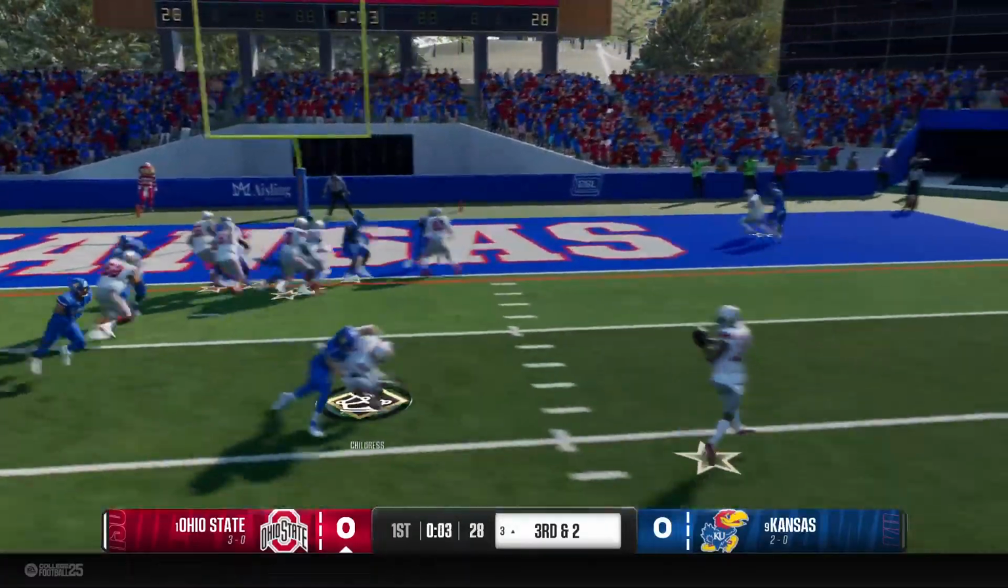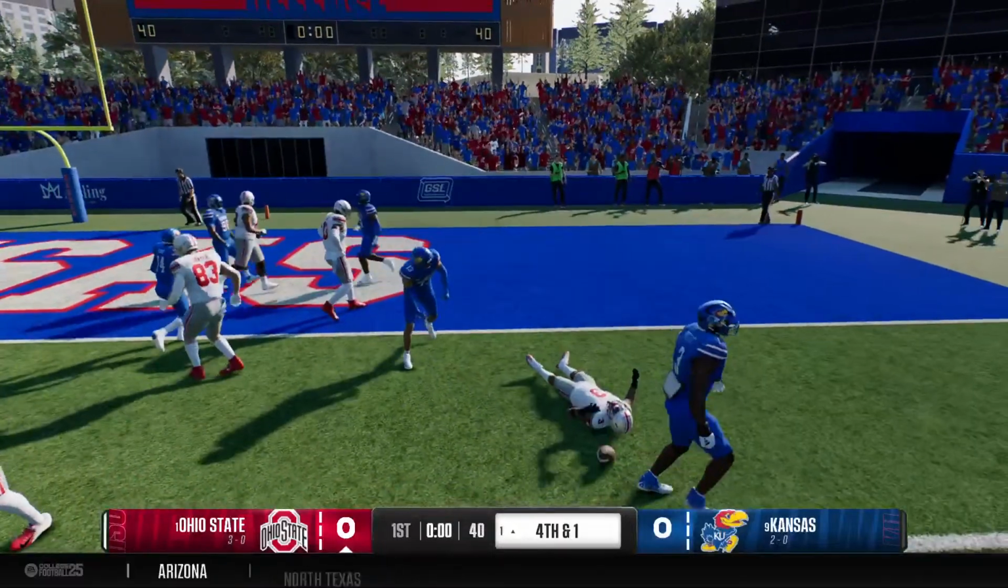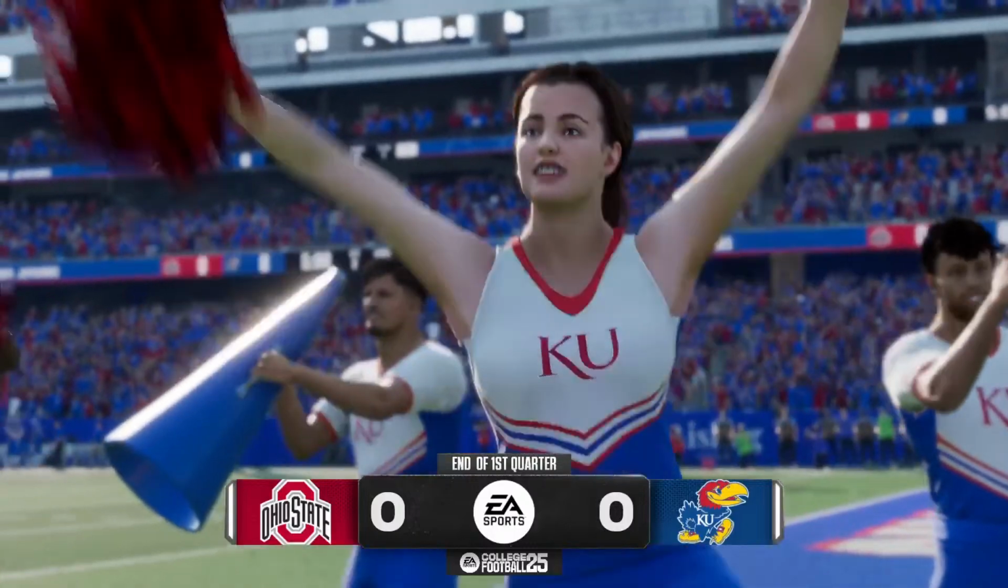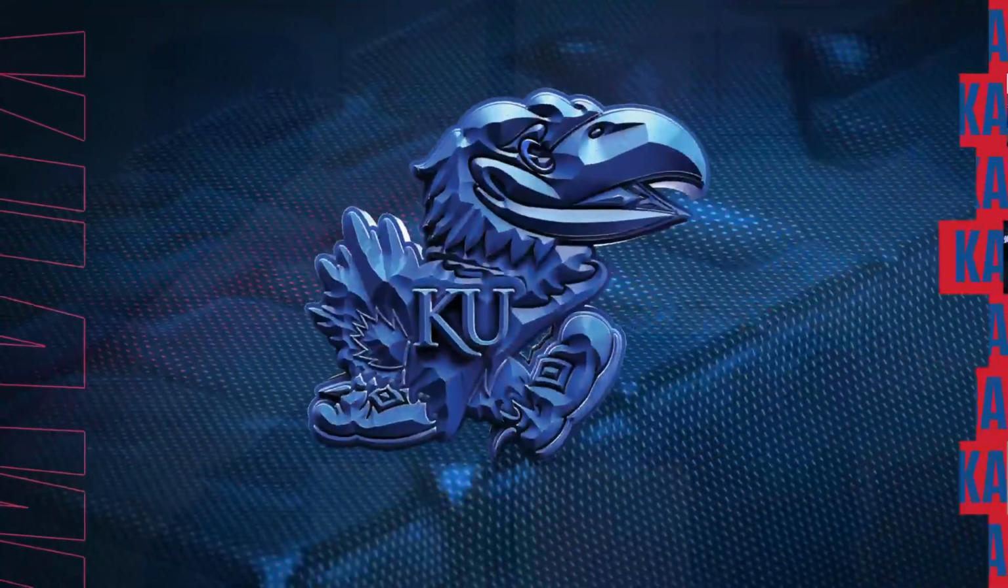They'll run the option. He'll pitch it. And the defense is able to bring him down to wrap up the first quarter of play. Getting set for the 2nd quarter here. Both offenses searching for a spark. They didn't do much in the first quarter at all.